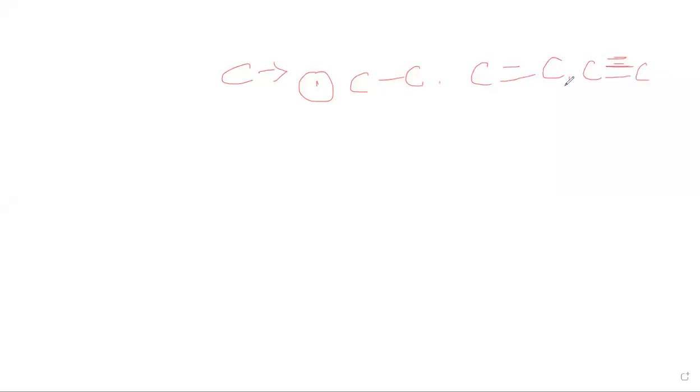Carbon-carbon can form single, double or triple bonds, and these are stable. Carbon linking to another carbon can form long chains, because in group 14 we studied catenation. The self-linkage property of carbon to form long chains is called catenation. Carbon-carbon bonds are stable even at higher temperature.